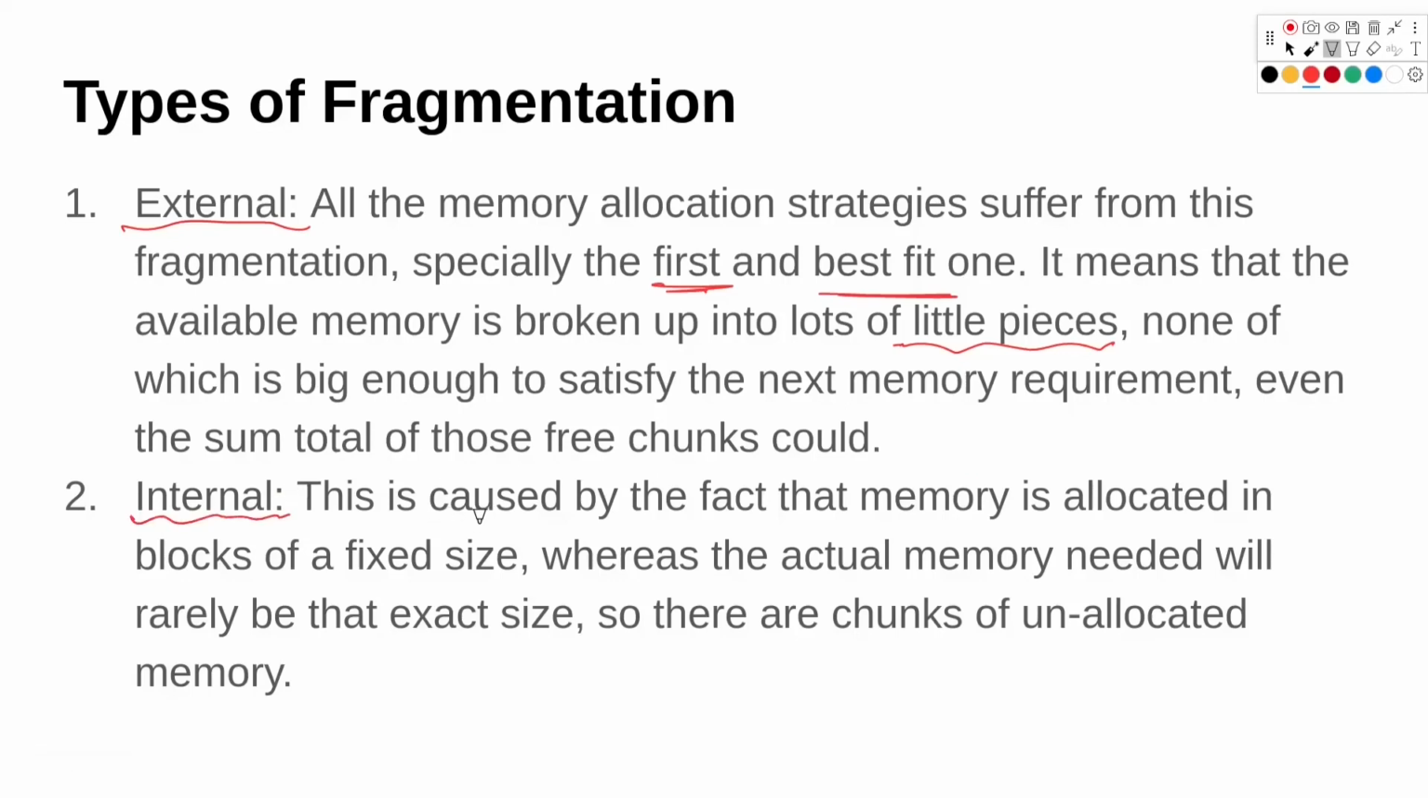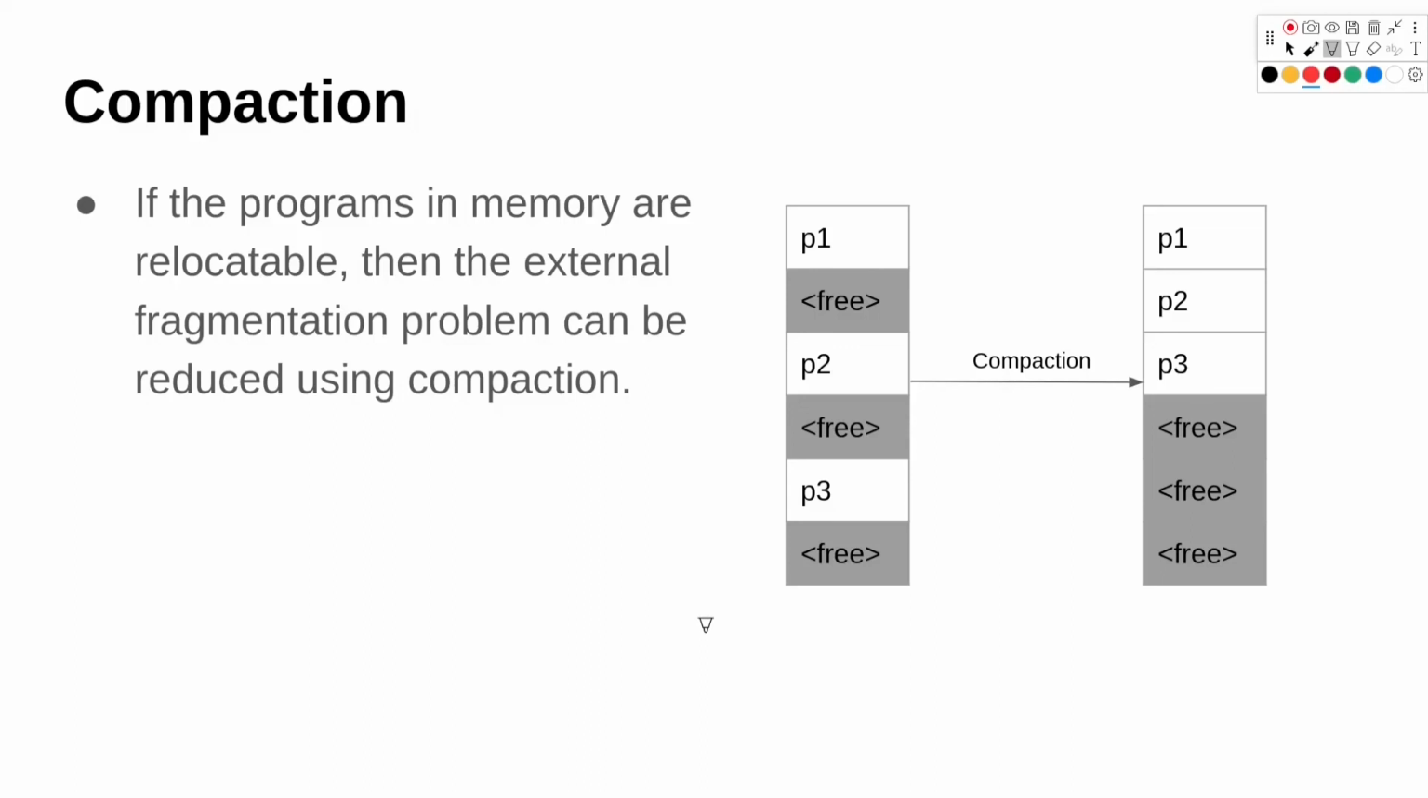So this is caused by the fact that memory is allocated in a fixed size block, whereas the actual memory needed will rarely be that exact size. So there are chunks of unallocated memory which causes internal fragmentation. So one strategy to solve the problem of fragmentation is compaction.